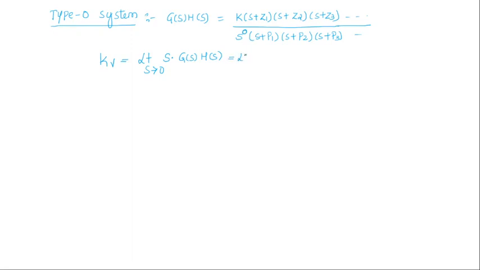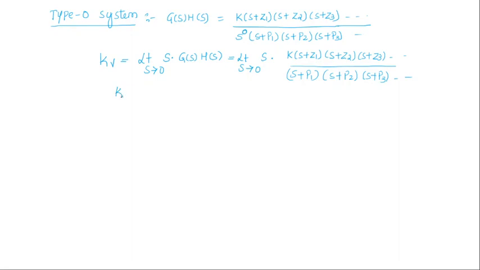Then Kv becomes limit s tends to 0 s into K into s plus Z1, s plus Z2, s plus Z3 and so on, whole divided by s power 0 is nothing but 1, s plus P1, s plus P2, s plus P3 and so on. So substitute s equal to 0 here, 0 multiplied with something.